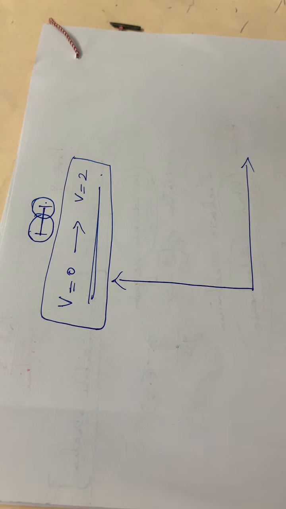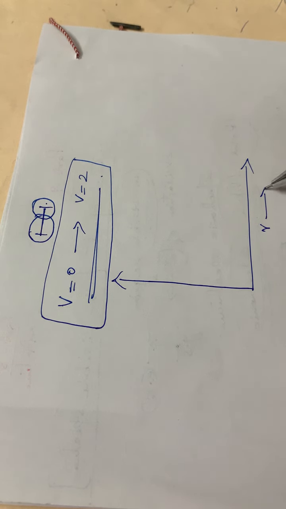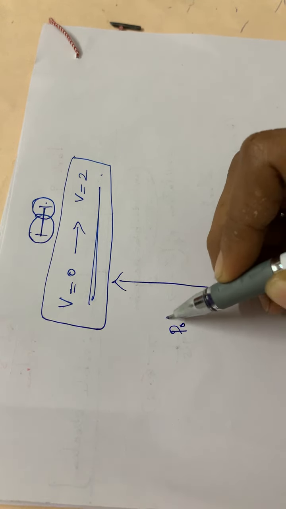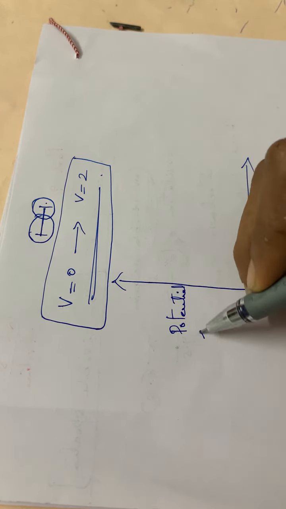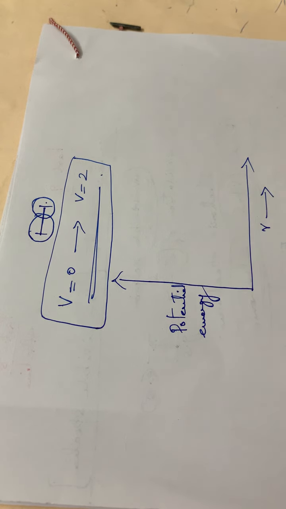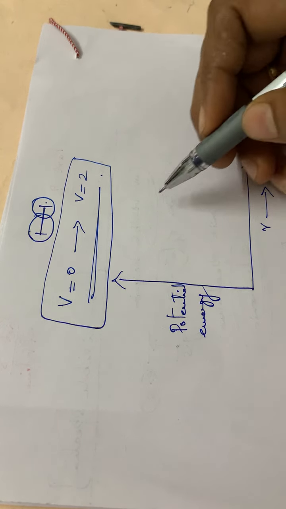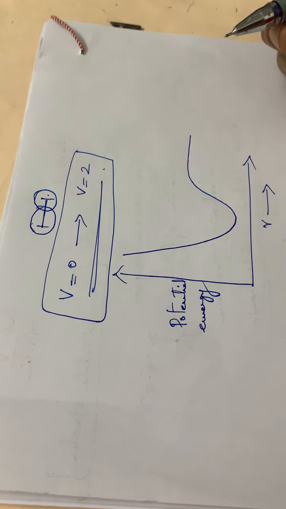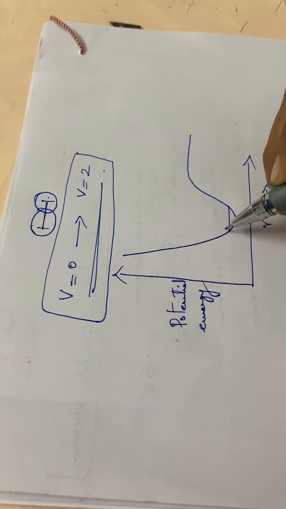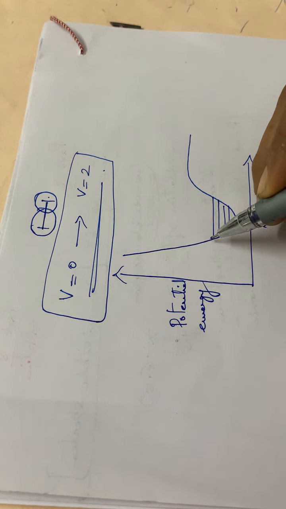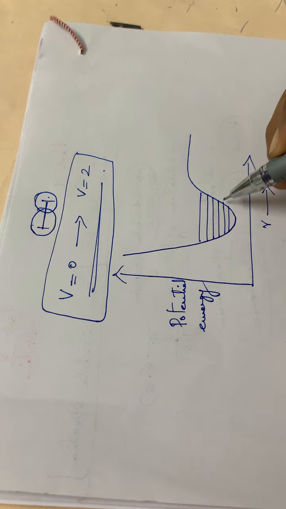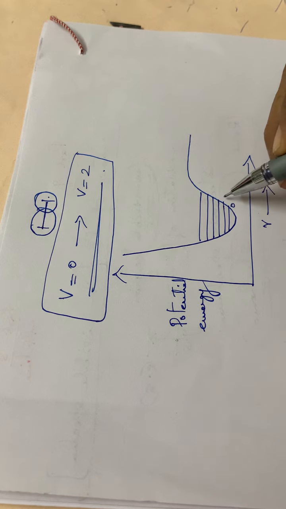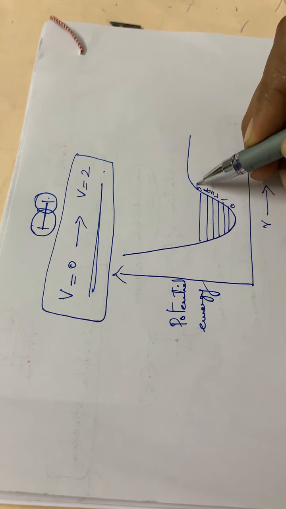Okay, and there is a diagram in your textbook showing this transition from V is equal to 0 to V is equal to 2. Here on the x-axis it is the internuclear distance R, and on the y-axis it corresponds to the potential energy of that particular molecule. This is the energy curve for a molecule, and it will be like this. This is a molecule in the ground state. It will have many vibrational energy levels, so let it be 0, 1, 2, 3, 4, 5, etc.